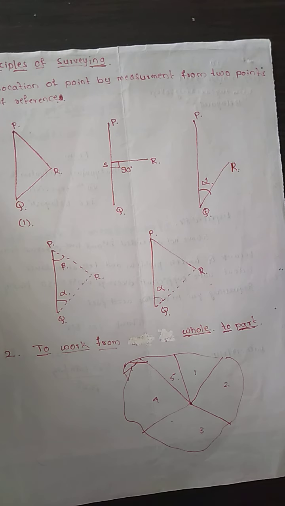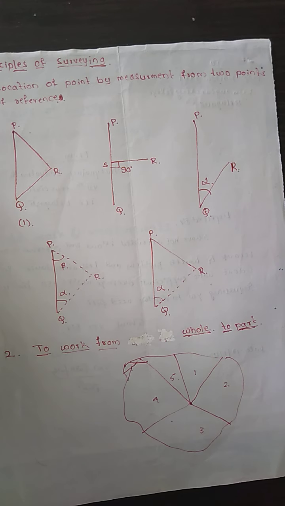The object of this system is to prevent the accumulation of error and to localize the minor errors. We want to minimize the errors that are going to occur, might be manual error, might be instrumental error. We try to reduce it. On the other hand, if we work from part to whole, that is from the smaller triangle to the larger triangle, the small errors are magnified in the process of expansion of the survey, and it is going to become uncontrollable at the end.